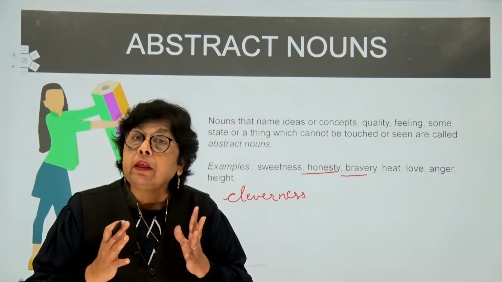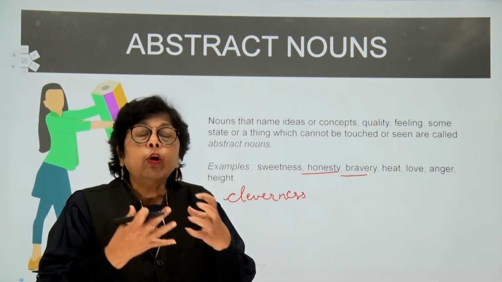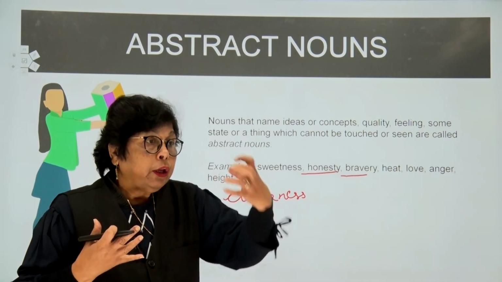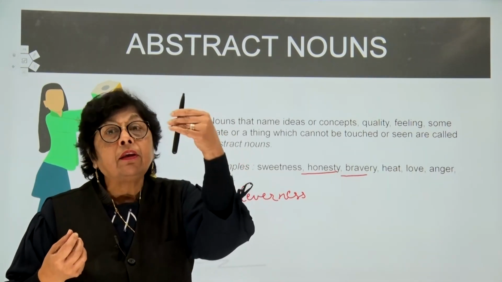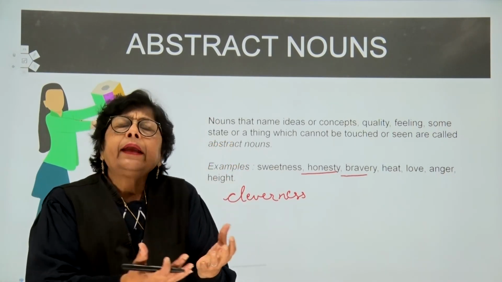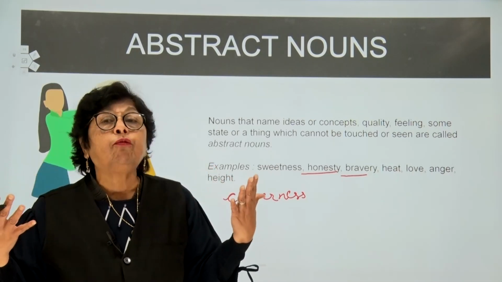I can see this. I cannot rather see it. I can feel it. I cannot see it in the sense that I can touch it, like I can touch this pen. I can see the pen. I can touch it. No, children. I get the feeling that somebody loves me. I get the feeling of honesty.